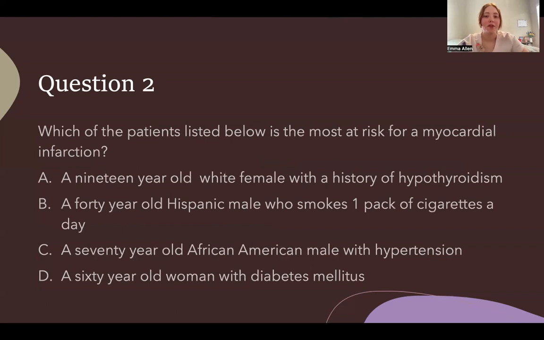Question 2. Which of the patients listed below is most at risk for a myocardial infarction? A. A 19-year-old white female with a history of hypothyroidism. B. A 40-year-old Hispanic male who smokes 1 pack of cigarettes a day. C. A 70-year-old African American male with hypertension. Or D. A 60-year-old woman with diabetes mellitus. The correct answer would be C. Although all of these patients, except A, have some risk factors, C has the most risk factors for having a heart attack.